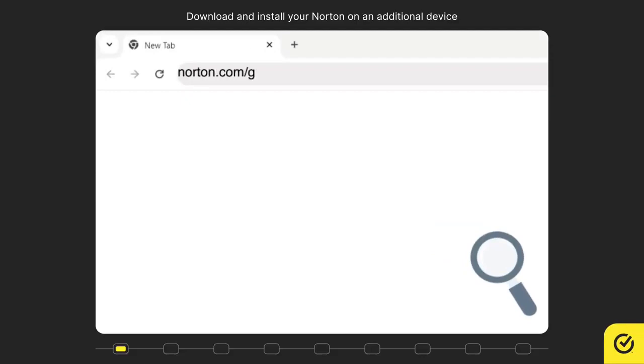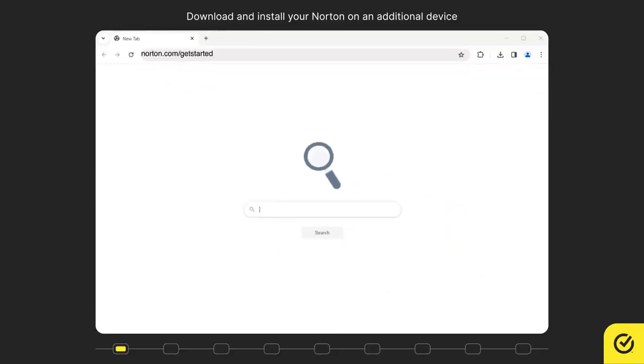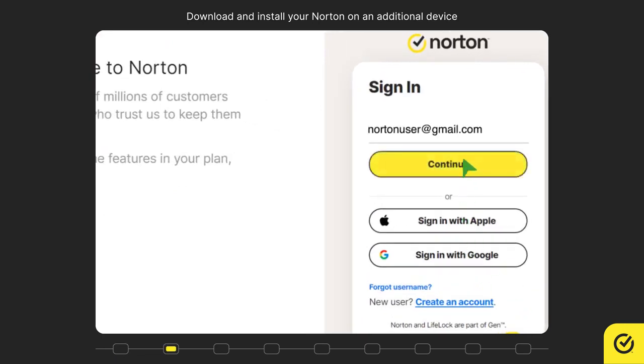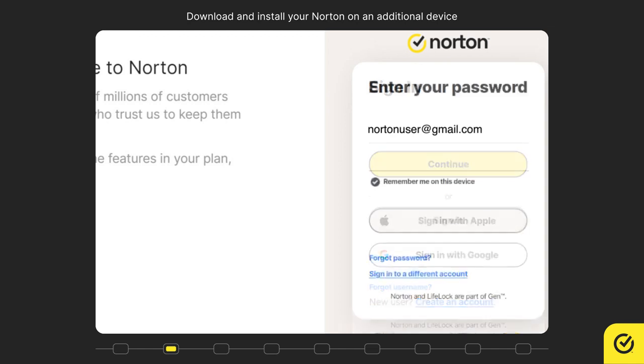Open your browser and go to norton.com/getstarted. Enter your Norton account email address and click Continue. Enter your password and click Sign In.